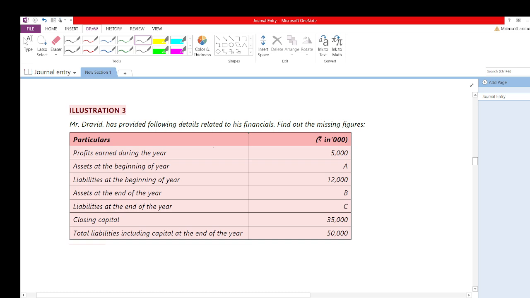Please be focused. Now the question is, first read out the question. Mr. Dravid has provided the following details related to his finances. Find out the missing details. We need to find out all the missing details from here. So what is given? They have earned profit during the year of 5,000. Asset at the beginning of the year we need to calculate. First thing we need to calculate: asset at beginning.